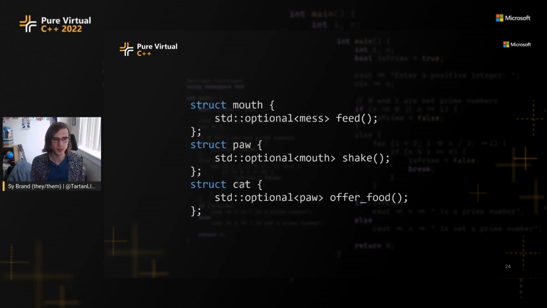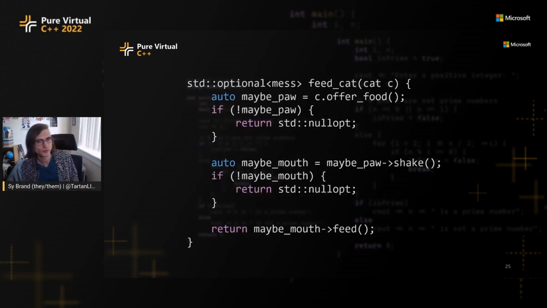So how do we then code up this function of feeding the cat, offering the food, and then if it offered us the paw, then shaking, and then if it offered us a mouth, so on? Well, we could just do it like this. We could say, offer the food, and then we maybe get a paw back. So we check if we did get a paw, and if we didn't, then we return null. And then we shake it, and maybe we got a mouth, so we check it, and if not, we return null. And you can see that the more and more steps we add to this, the more noisy it gets, the more code we have to write to just marshal this data around.